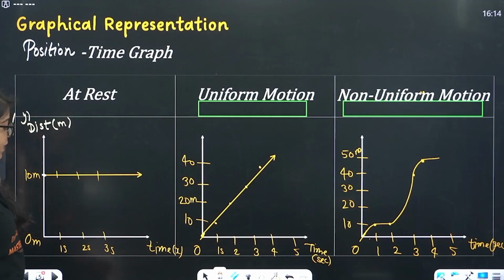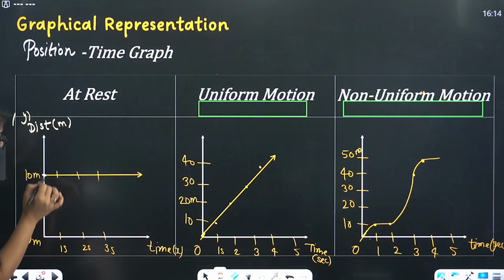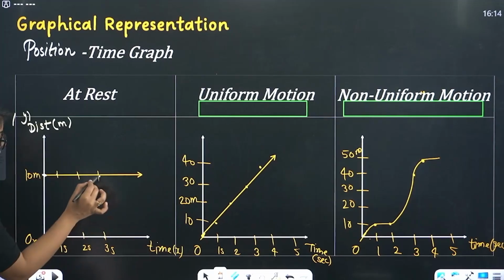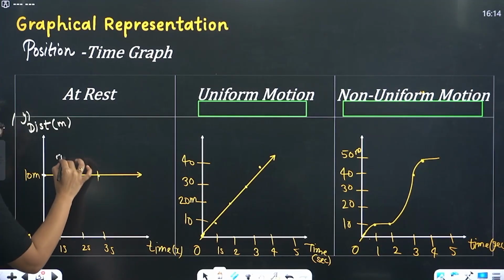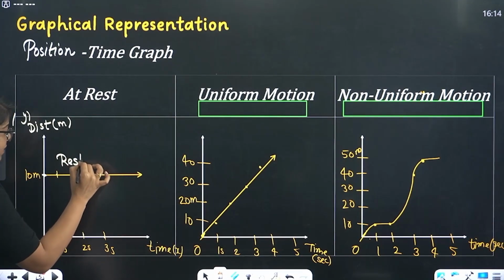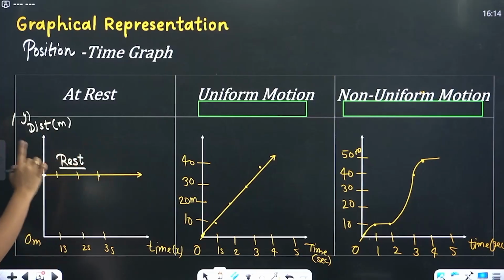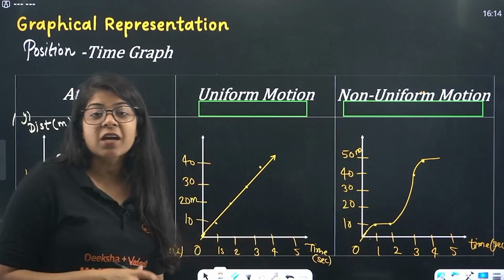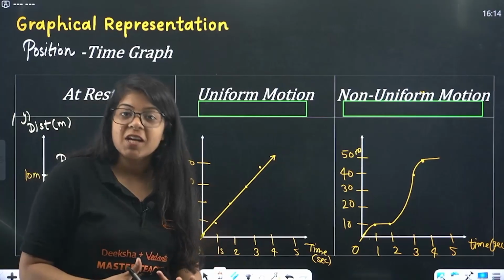Time will always be in x-axis. Now beta, 10 meter, 1 second, also 10 meter, 2 second, also 10 meter, 3 second, also 10 meter. That means I am at rest. Distance is not changing, but time is changing.